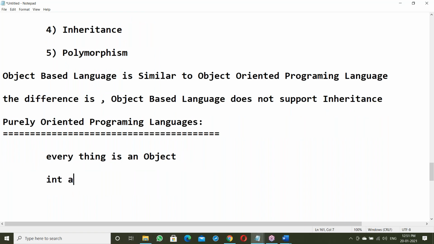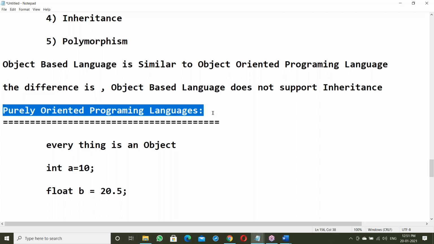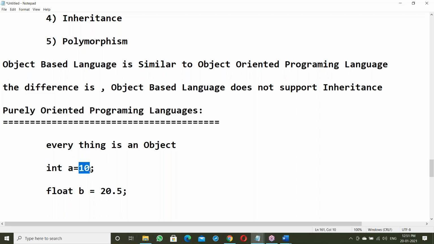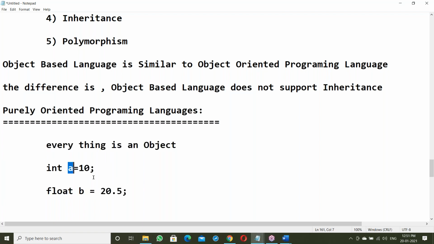Suppose in C language or Java, int a equal 10. Now what is a? It's a variable. A is a variable that gets 10 here. Suppose float b equal to 20.5. Yes, b is a variable, its value 20.5. Yes, a is a variable, b is a variable, right? In C language and Java here, 10 is stored inside the variable a, 20.5 is stored inside variable b. This data is stored inside the variables.